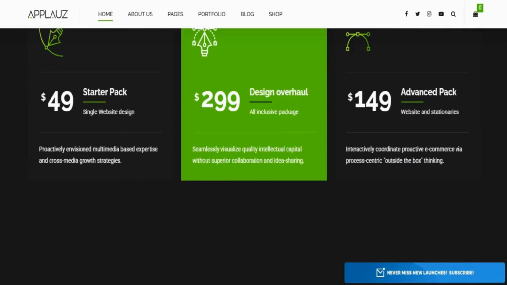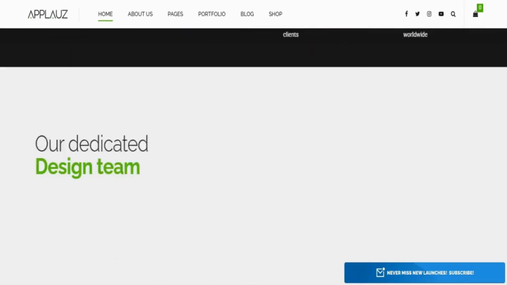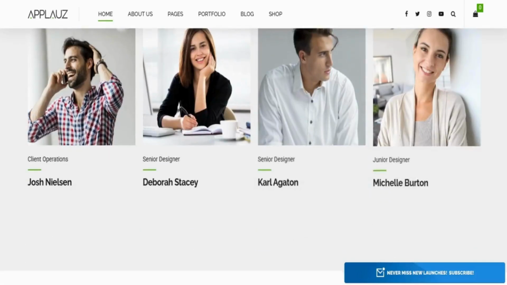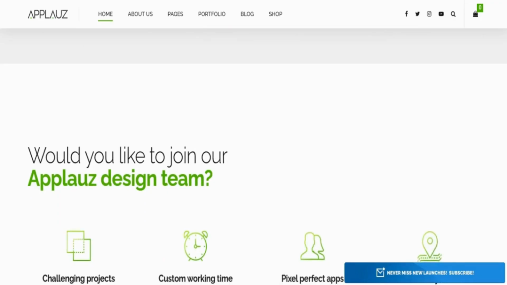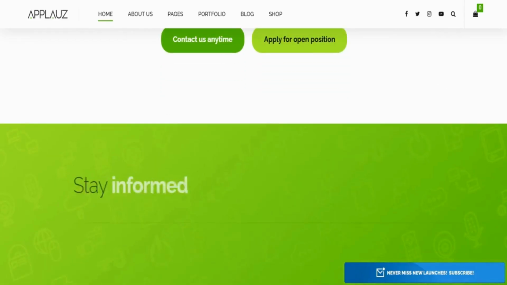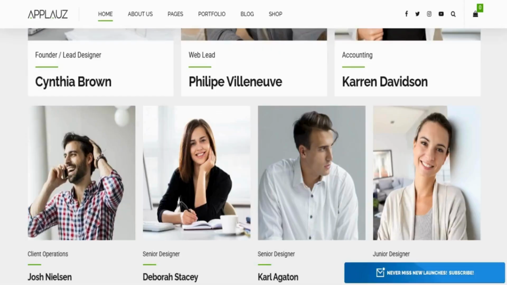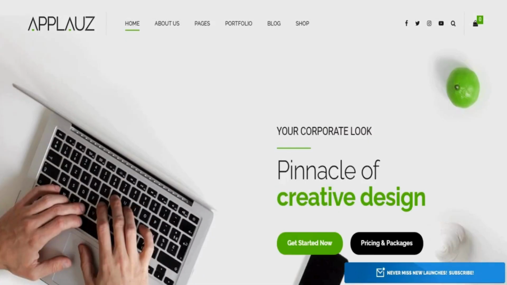WooCommerce compatibility is built into Applauz, which unlocks even more business models. You could use your site not only as a SaaS landing page, but also as a store for digital products, software licenses, premium content, or even physical merchandise. This flexibility means you're not locked into a single revenue stream. As your startup grows, you can monetize in new and creative ways through e-commerce, upsells, or membership-based digital goods.